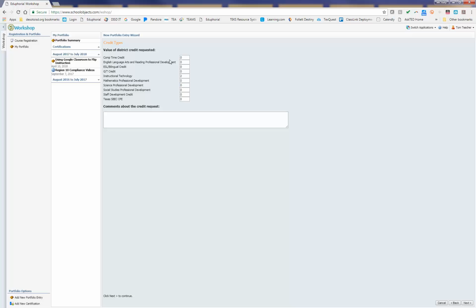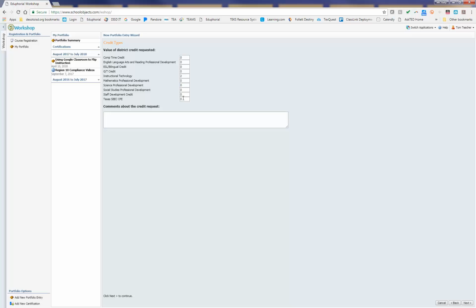So once I pick the value of the credit requested, and it enters the total of the time that my workshop actually was, I'll be ready to go to the next page. Now, if you want to make comments about this credit request, you can do so. If there's a particular reason you're needing to give more information, you can do that in this box.